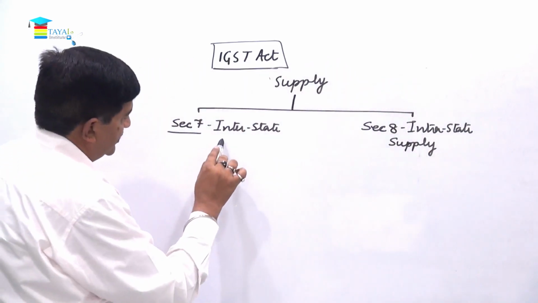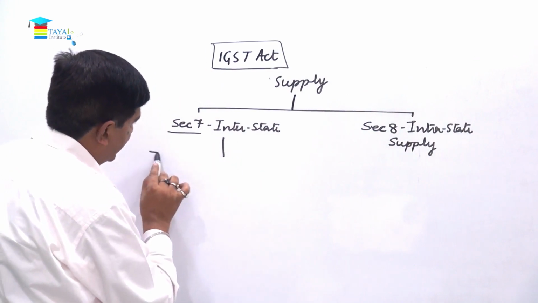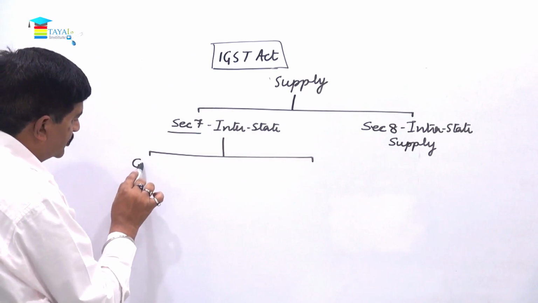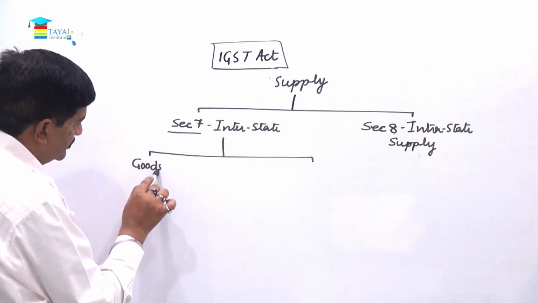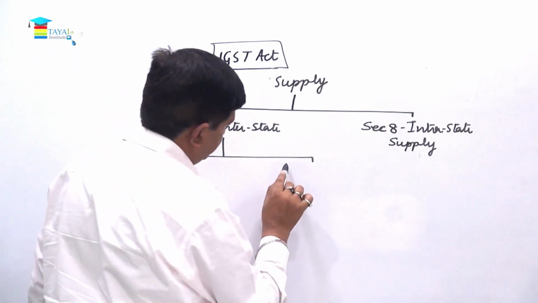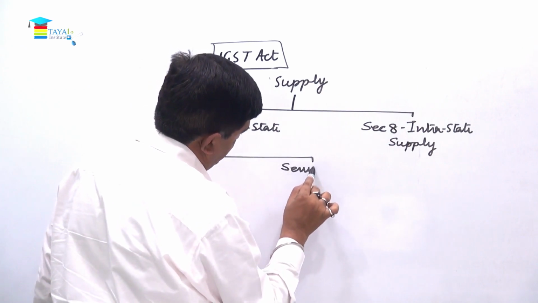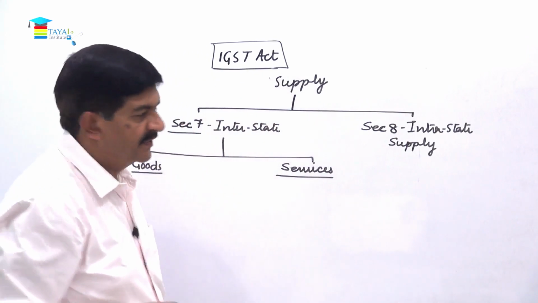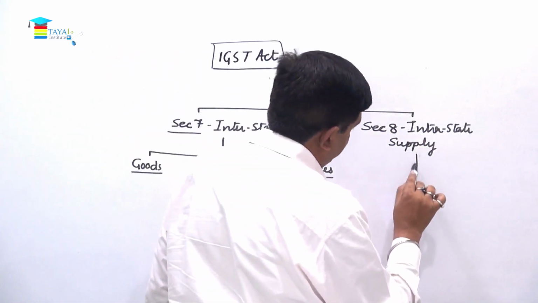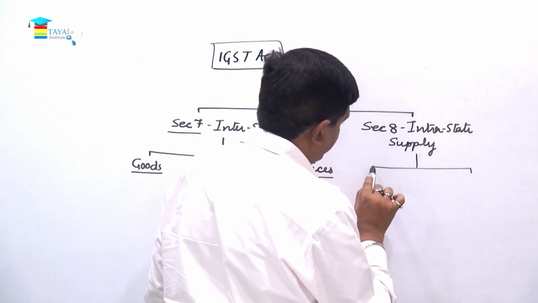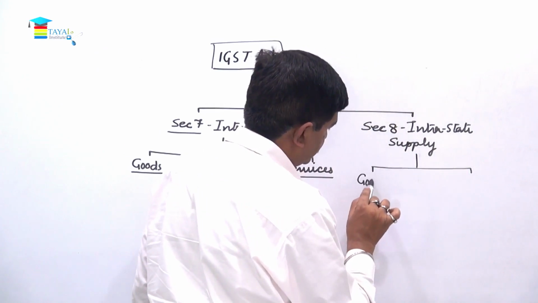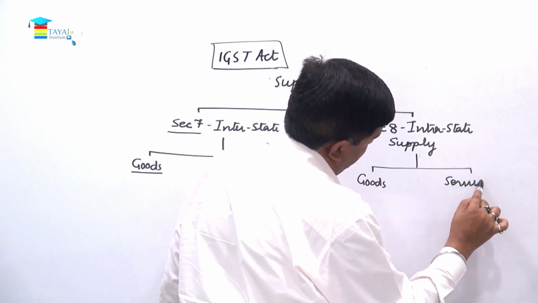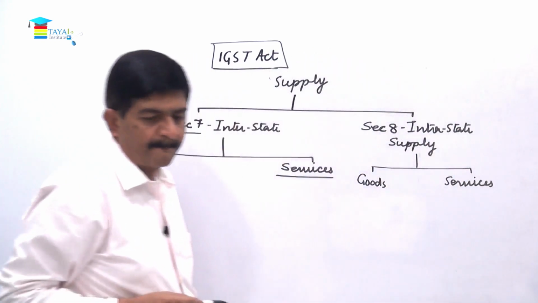In this, further bifurcation is there, that is for goods and for services. Here also we have for goods and services.